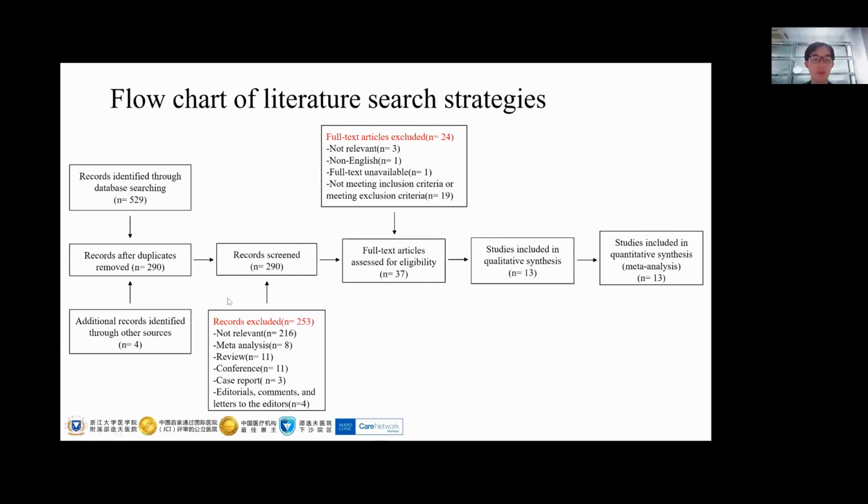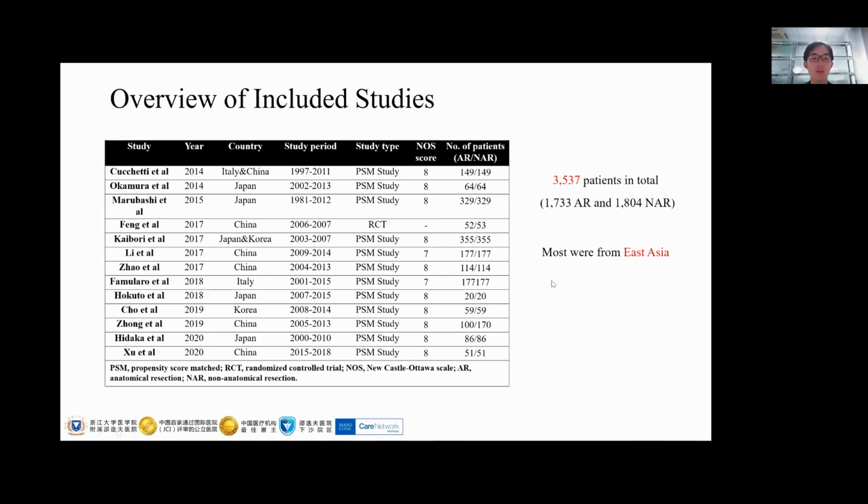As shown in this flowchart, a total of 533 studies were retrieved, 219 of which were screened after removing the duplications. We read the full text of 37 manuscripts, and finally, as shown here, 13 studies with 3,537 patients were included in our meta-analysis. One was an RCT, and the others were PSM studies. Most of the studies were from East Asia.